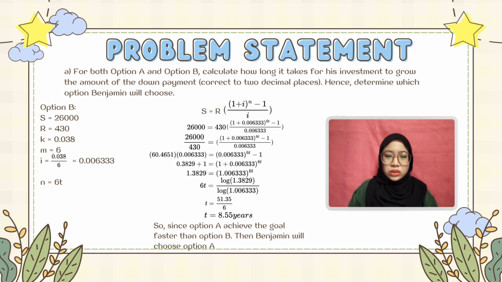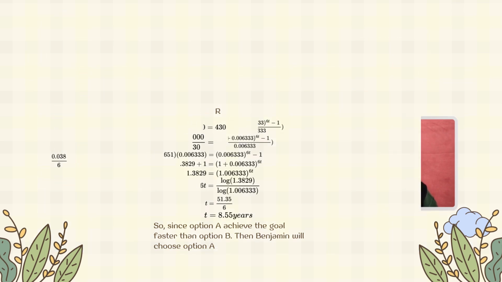Then we will use the logarithm method, so it will be 60 equal to log of 1.3829 divided by log of 1.006333. So t will equal 8.55 years. Since option A achieves the goal faster than option B, Benjamin will choose option A.